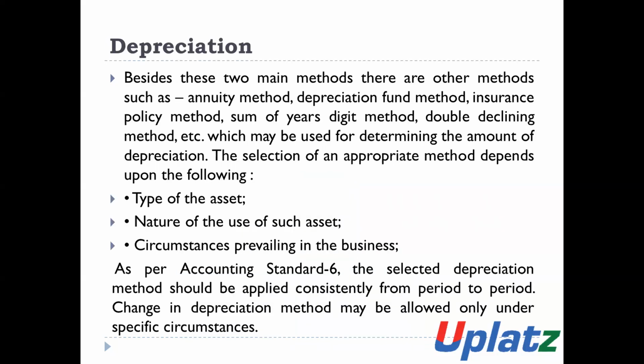Besides these two main methods, there are some other methods such as annuity method, depreciation fund method, insurance policy method, sum of years digit method, double declining method, etc., which may be used for determining the amount of depreciation.